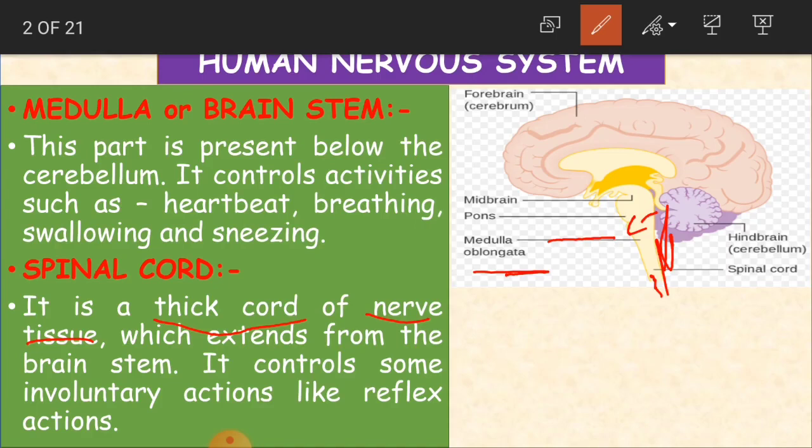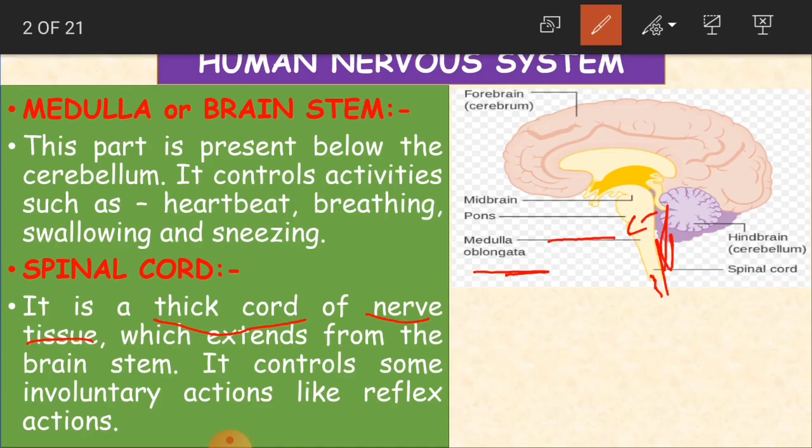If suddenly you touch something hot without noticing, you just take it off. That is an involuntary action, and we can call such actions reflex actions also. Such actions are controlled by the spinal cord.